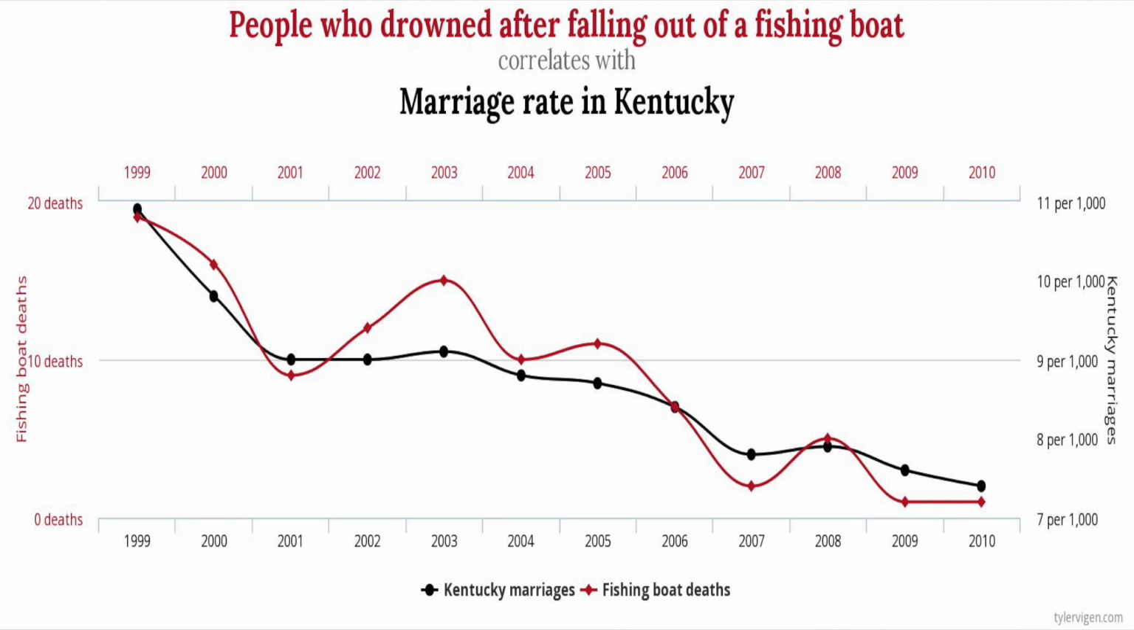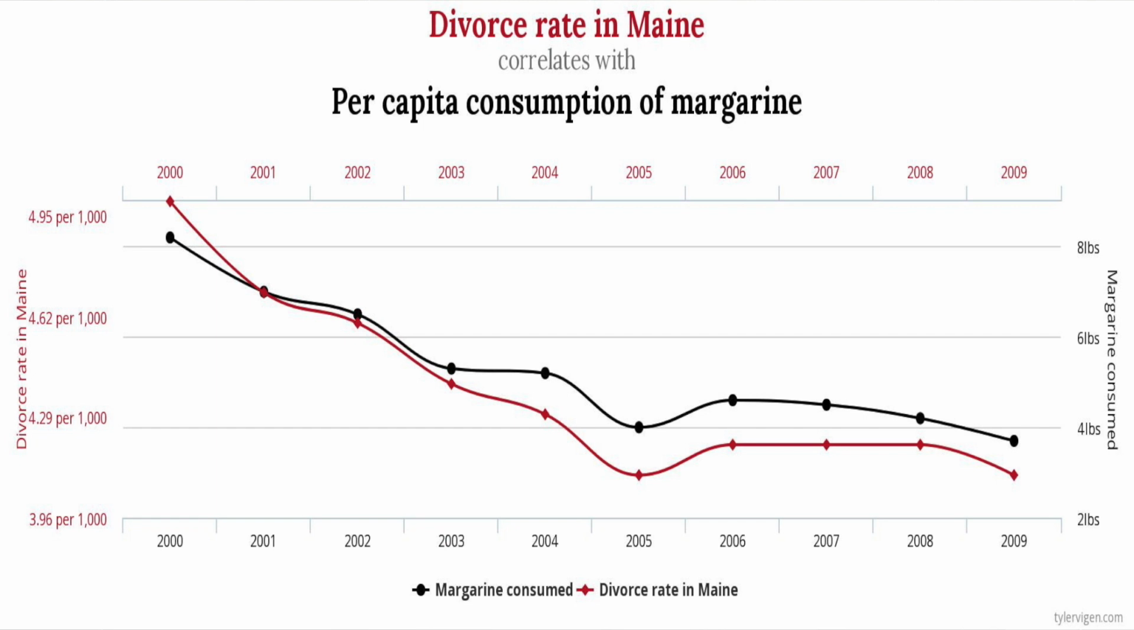Here's another one. As fewer and fewer people drown by falling out of fishing boats, the marriage rate in Kentucky becomes less and less. So a correlation between people drowning because of fishing boats and people getting married in Kentucky. Another one with marriage and the consumption of margarine. We can see in this one that as people consume less and less margarine, the divorce rate in Maine becomes less and less. So the less people consume margarine in Maine, the fewer people get divorced. This is bad news for the margarine companies. Good news for the cow industry.